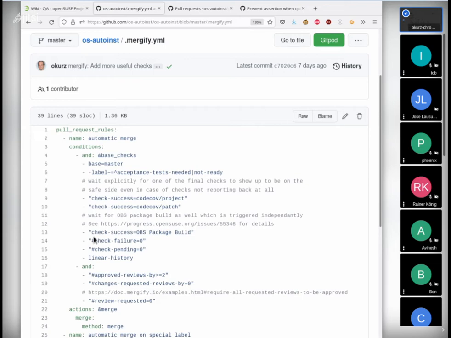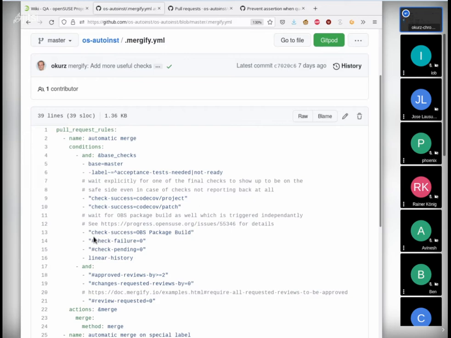Okay. And I, as a reviewer, want to give approval already, and I don't want to wait until the check has completed and only then click the merge button. But instead, I would like to give my approval as a reviewer and say, well, as long as nothing else will change and the check will pass, could be in 5 minutes, could be in 1 hour, I don't care, then it will be automatically merged, right?